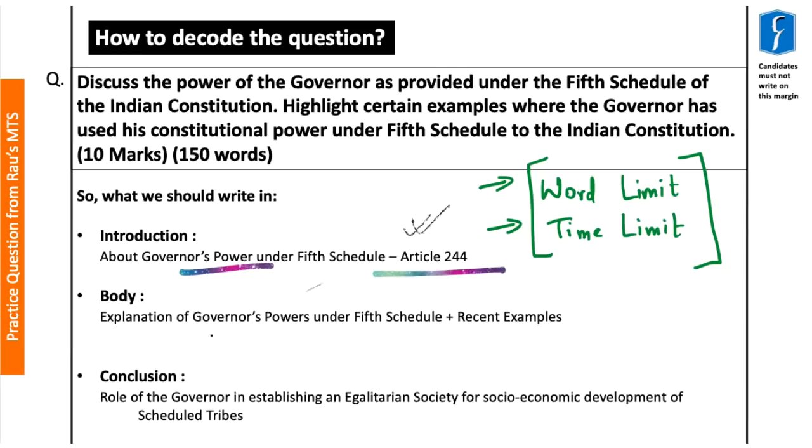Now, with respect to your body, you need to explain the governor's power under the 5th Schedule along with a recent example. And as a conclusion, you can write how the role of the governor under the 5th Schedule of the Indian Constitution plays a very important part in establishing an egalitarian society for overall socio-economic development of scheduled tribes of the states in India apart from the 6th Schedule states.